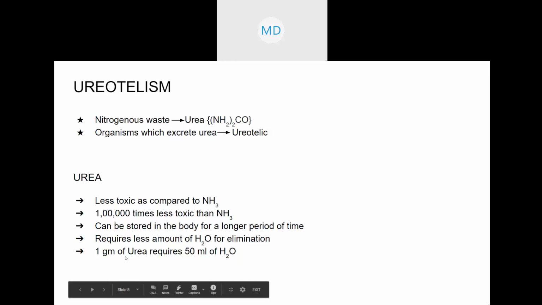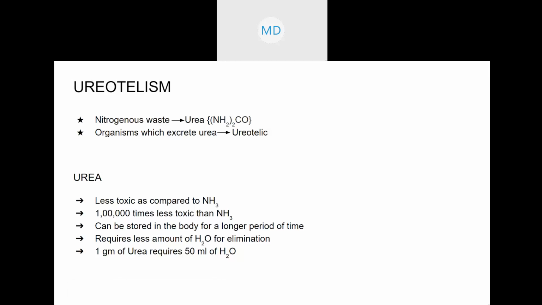First point is that it is less toxic than ammonia, and not 1 or 2 times, it is 1 lakh times less toxic than ammonia, and therefore it can be stored in the body for a longer period of time. And the second important thing is that it requires less water for elimination. For example, 1 gram of urea will require only 50 ml of water.